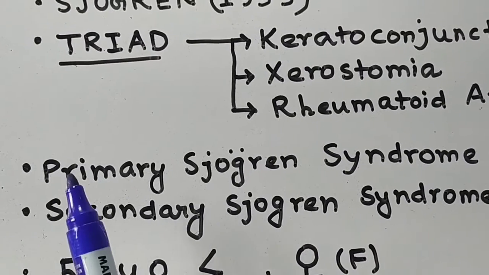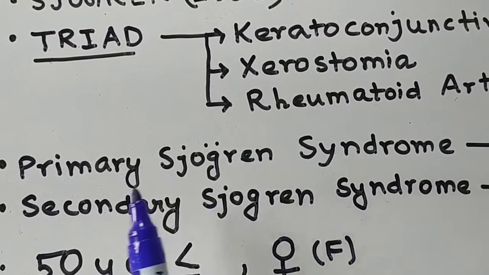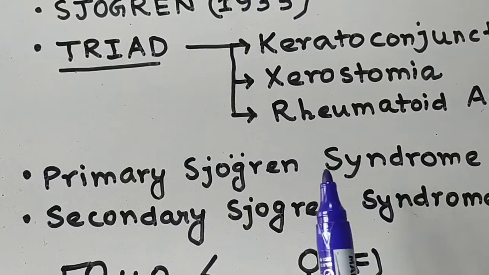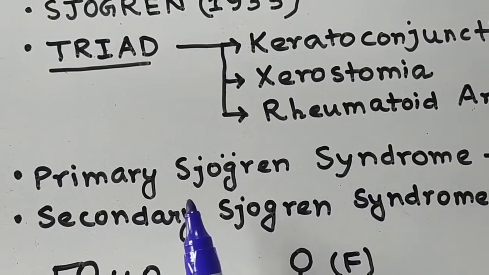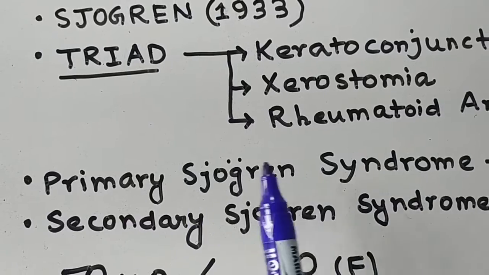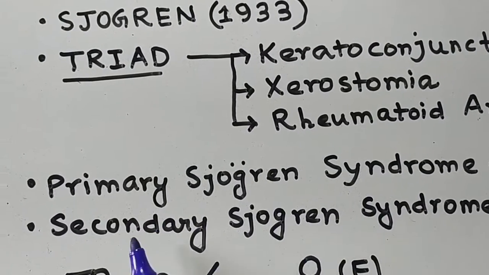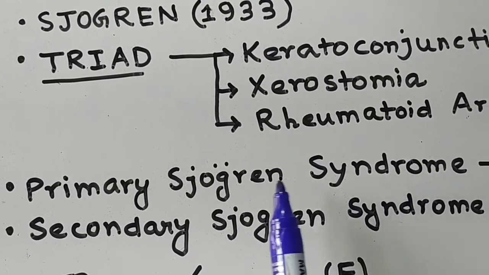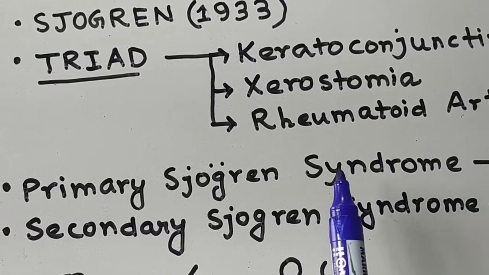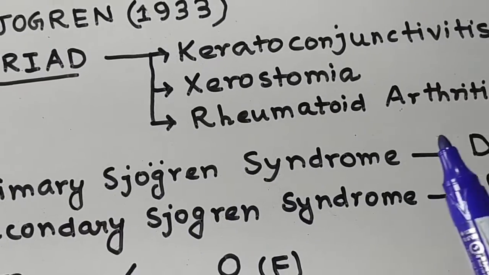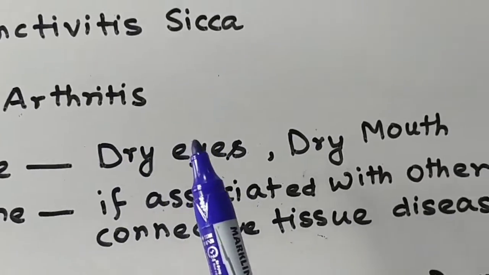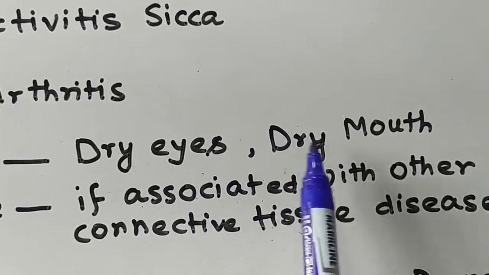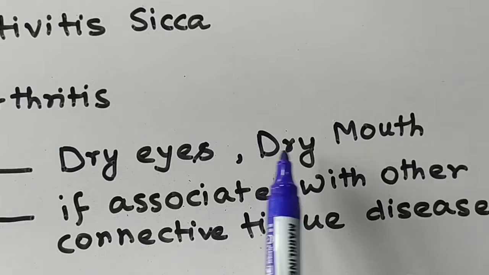Now let us learn a terminology known as primary Sjogren syndrome. Primary Sjogren syndrome is not associated with any kind of connective tissue disorder. If it is associated with a connective tissue disorder, then it is secondary. In primary Sjogren syndrome, you get dry eyes and dry mouth. These two things are very important in primary Sjogren.